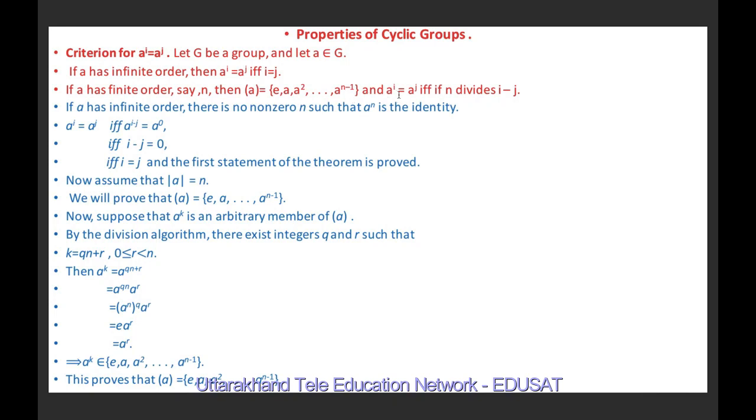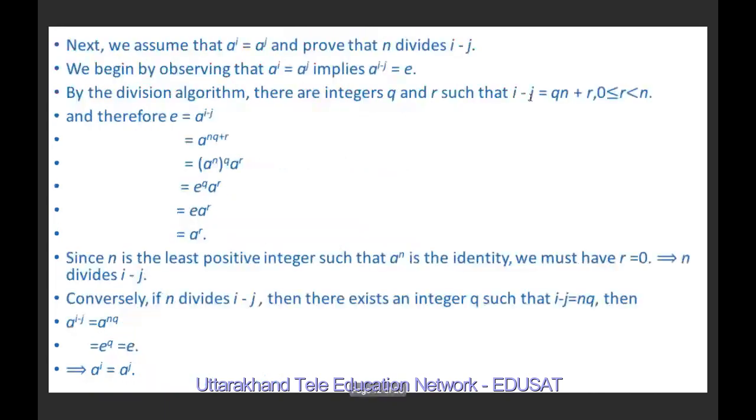Now we will prove that a^i equals a^j if and only if n divides i minus j. First of all we observe that a^i equals a^j means a raised to power i minus j equals e. This we have seen in the first part.